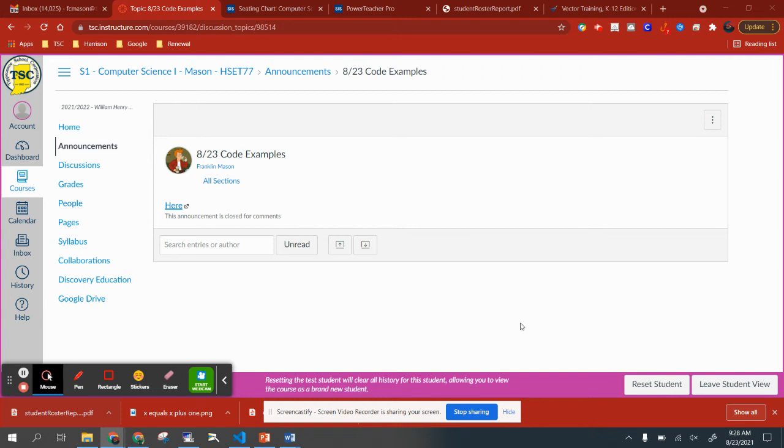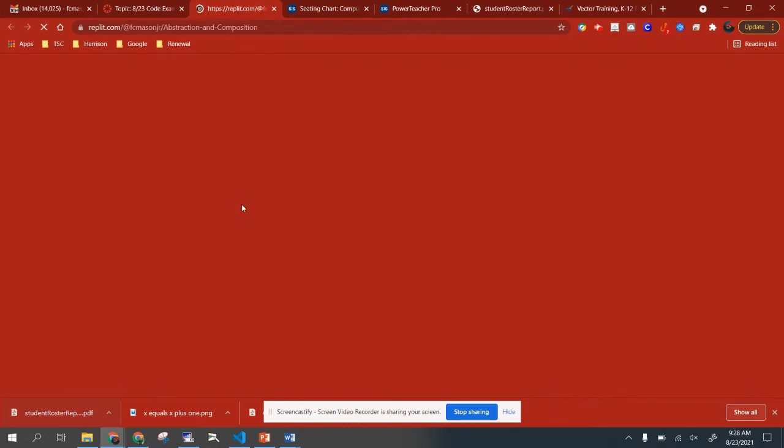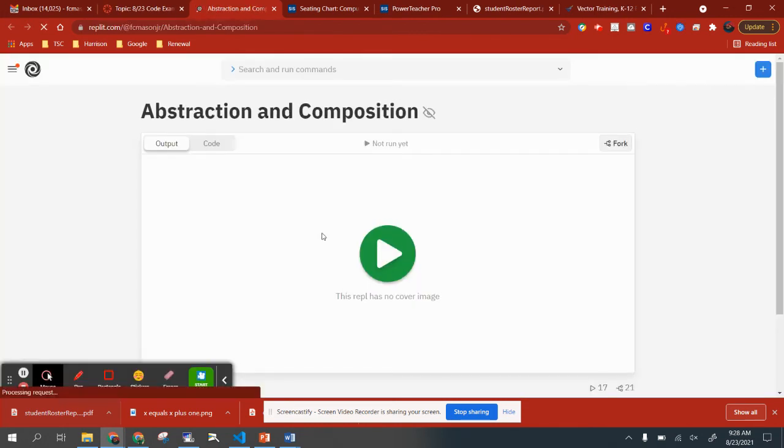And you'll find that there's an announcement there. You should see a page that looks very much like this. You see one that says 8/23 code examples. This is just so you don't have to type things in really fast. And then if you follow the link where it says here, you should find yourself at a page that looks like this.